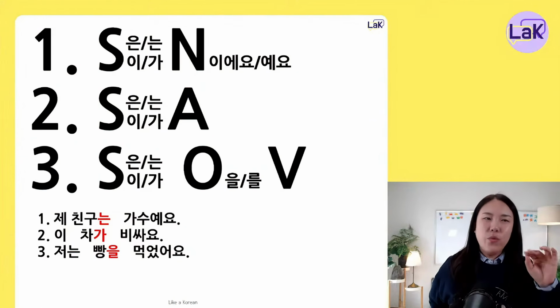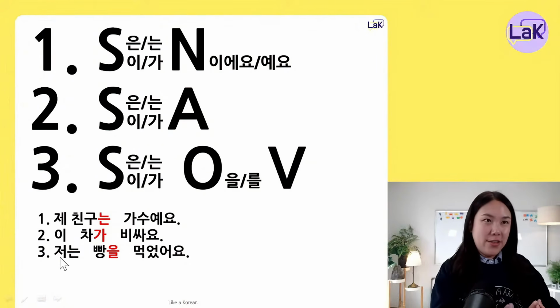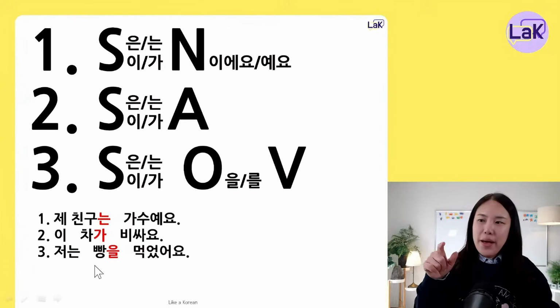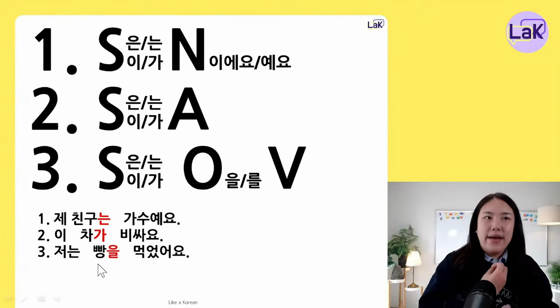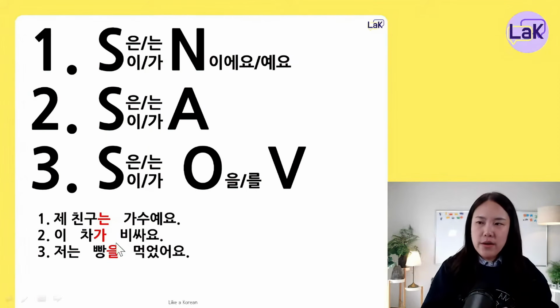In this case, we can use the object marker. 저는 빵을 먹었어요. So 저 is the doer of the action, so we are using 저는. 빵 is the object, what I eat, so we are using the object marker here, and 먹었어요 is the verb.